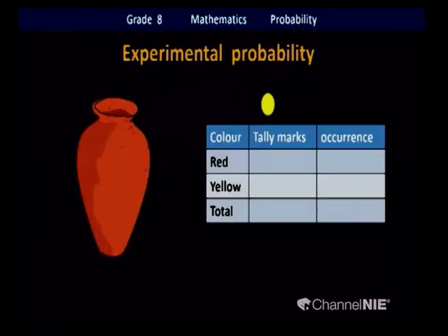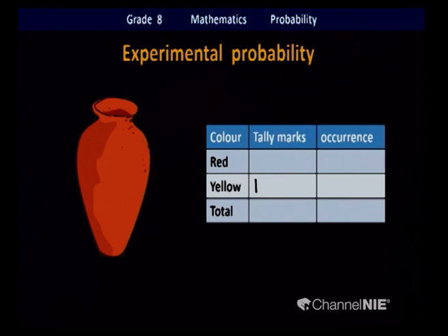Just took out a marble. What's the color? It is yellow. Mark the tally. Go to the next one. Again, we are going to put the marble into the pot again. Now already again there are 3 red and 5 yellow. From that again we select, randomly selected. Do we look at the marbles and check? No, they are equal in size and shape. Do we check the color? No, unless we take it out we don't check the color.